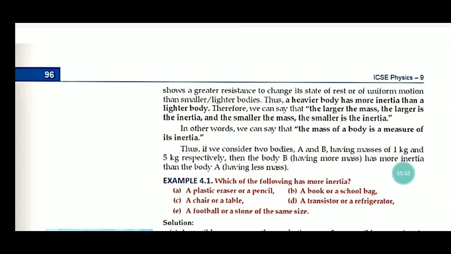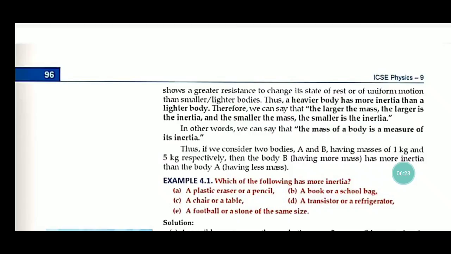Suppose we have a book of class 1. You know that class 1 books are very thin. We can easily move it from one desk to another. But when we go to college and take a book of any of the subjects, they are very thick and have heavy masses also. So it would not be easy for us to move the book very frequently.